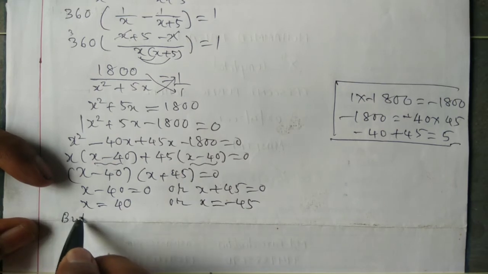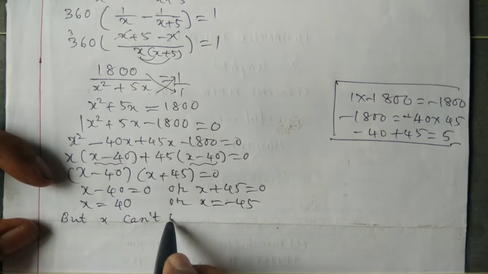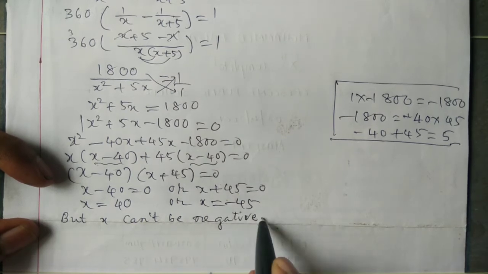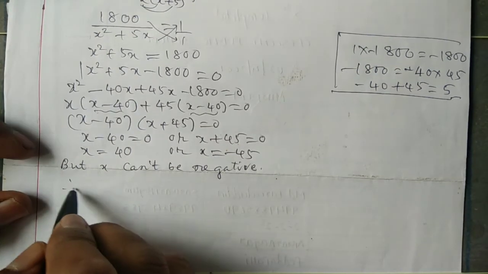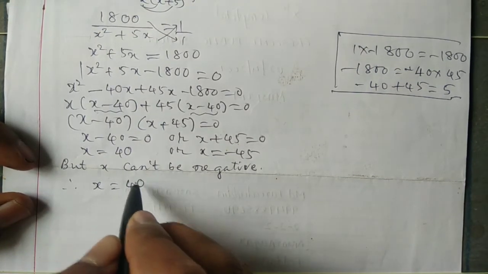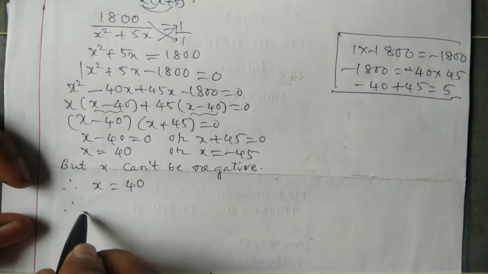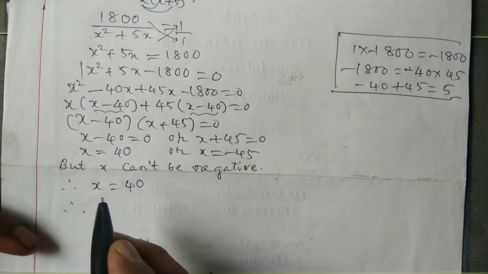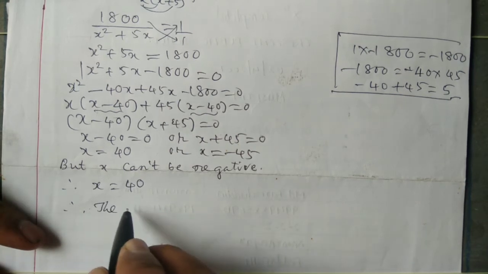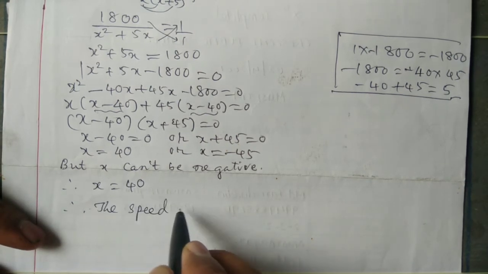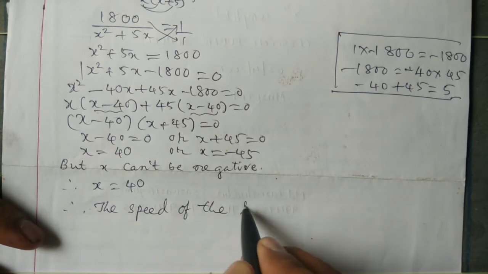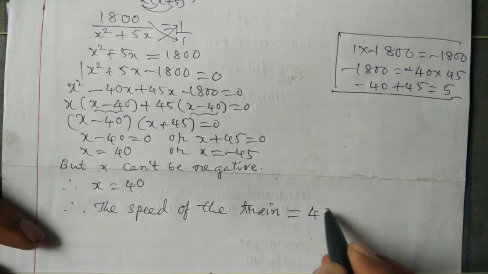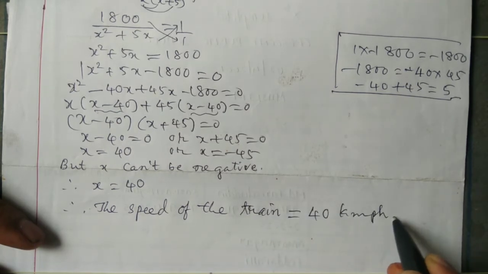But x can't be negative. Therefore x is equal to 40 only. Therefore x means what? The speed of the train. The speed of the train is equal to 40 kilometers per hour.